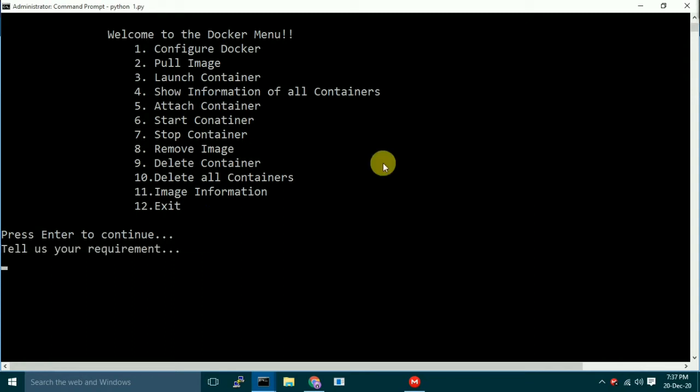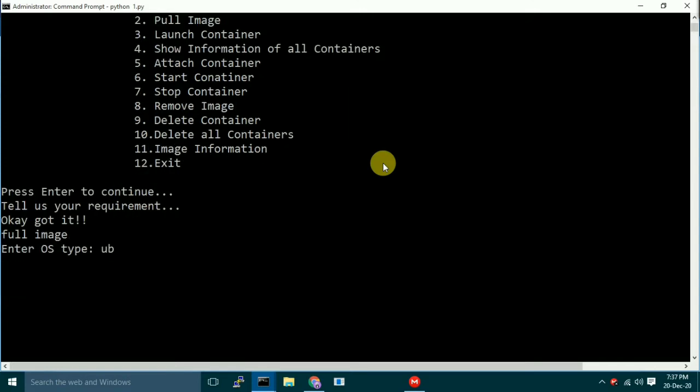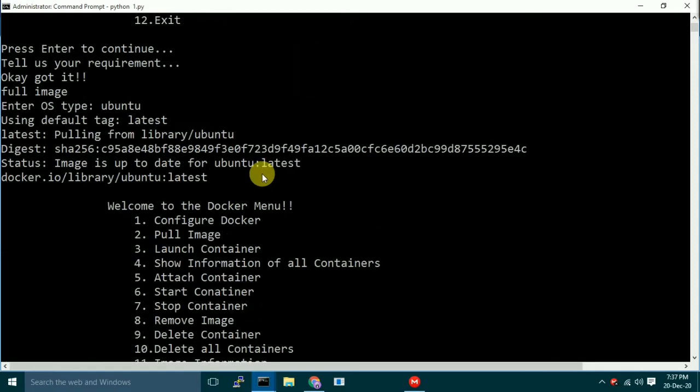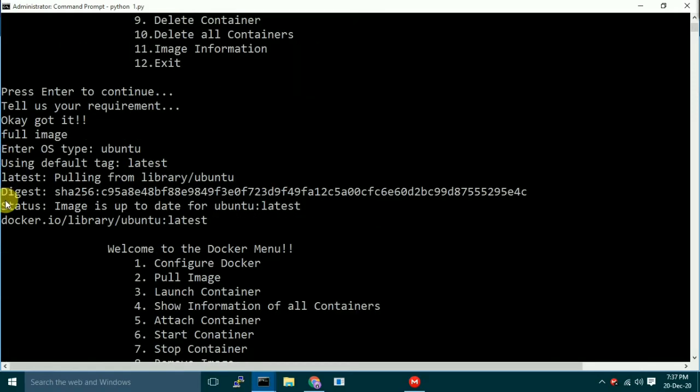Let's go for the second one. Pull image. Okay, which type of image do you want to pull? Let's say Ubuntu. Let's see if it is already present here or not. Ubuntu was already installed, so it's saying Ubuntu is already installed.